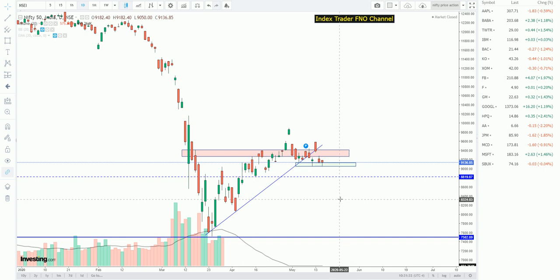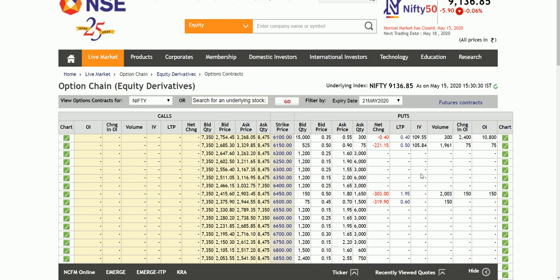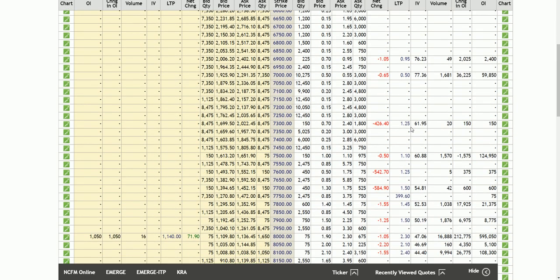So we will move on to the next setup, that is the option chain analysis. This is this week's option chain, that is 21st May 2020. The price closed at 9136, that is lesser than the previous day.